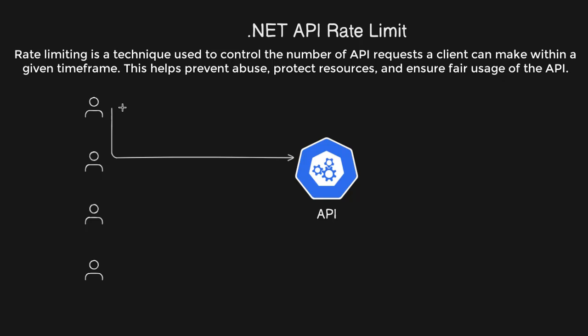This is one request, second request, third request, fourth request. This kind of user is going to send request to our API. Suppose we have hundreds of users accessing our API, and suppose one user is intentionally trying to send more requests, like 1000 or more requests in 1 second, within a few seconds.